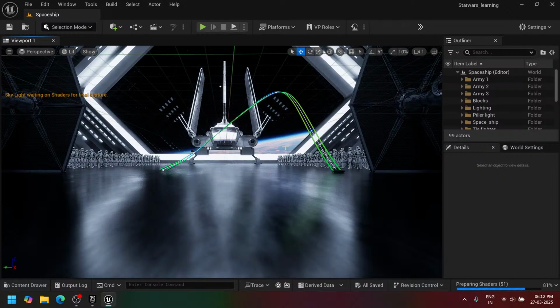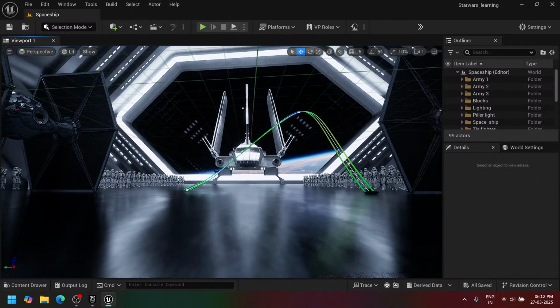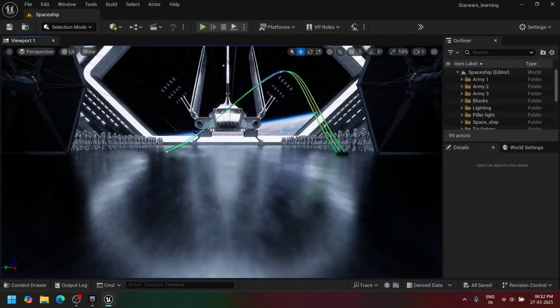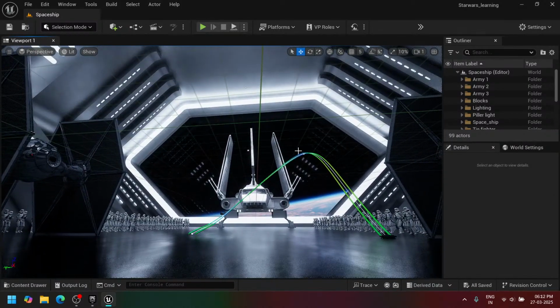Currently, I don't have a mouse, so it's tough to handle it. I'm sorry. I'm using a touchpad now, so it's very tough to handle.